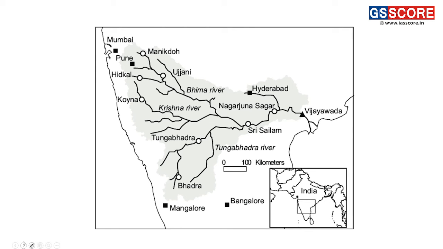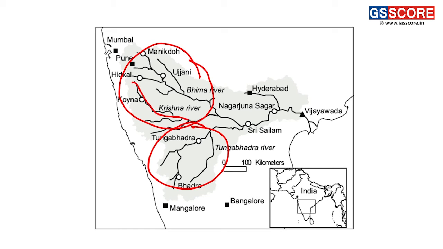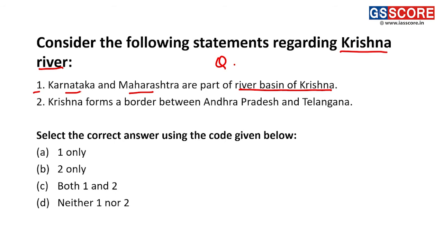So we can see this is the part of Maharashtra and this is the part of Karnataka. This is the major Krishna river which is flowing here. Karnataka and Maharashtra are part of the Krishna river basin. Thus the statement 1 is the correct statement.